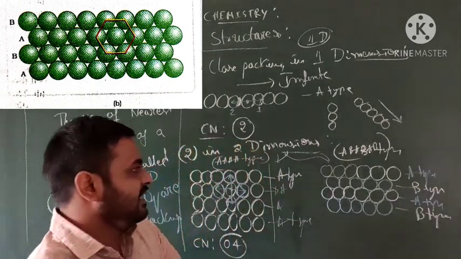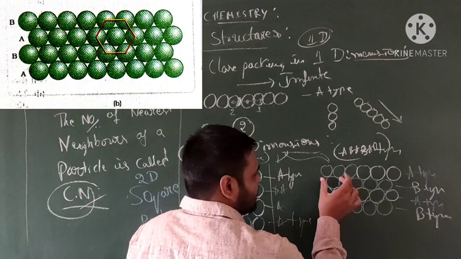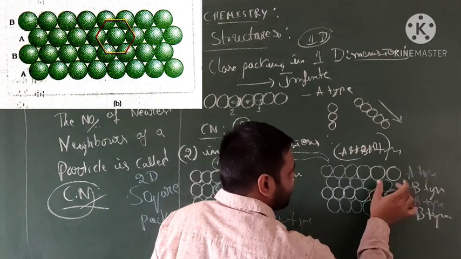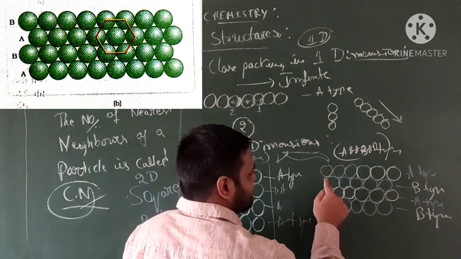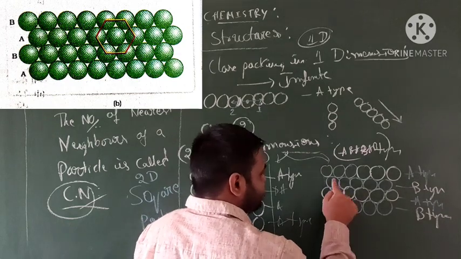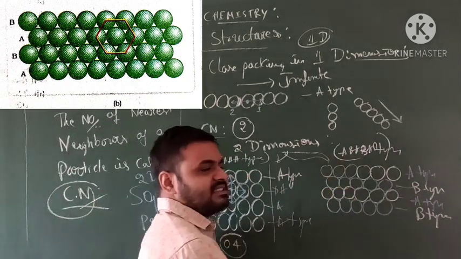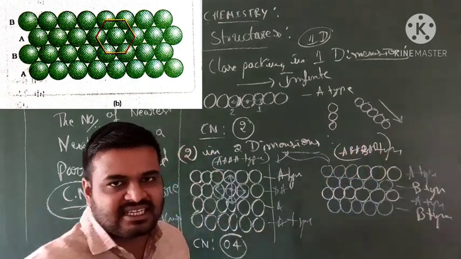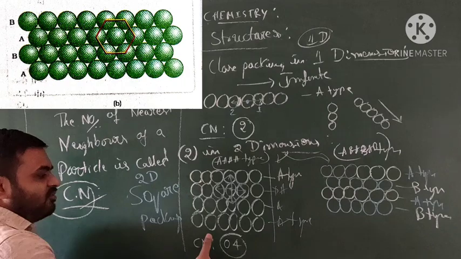So see here, the first row sits in between the depressions of the second row. The first and third rows have the same contact, and the second and fourth rows are likewise the same, in contact between the particles or spheres. This is called two-dimensional AB type close packing structure. So consider how much the coordination number is.